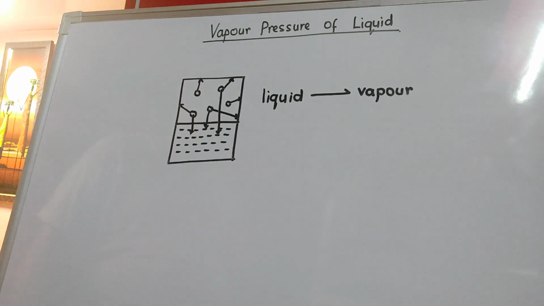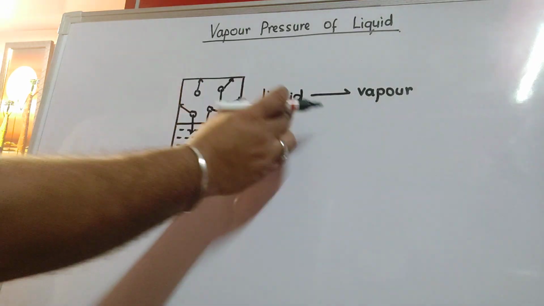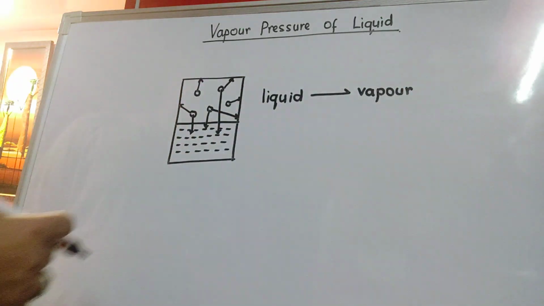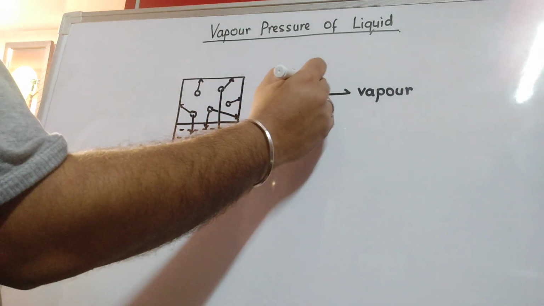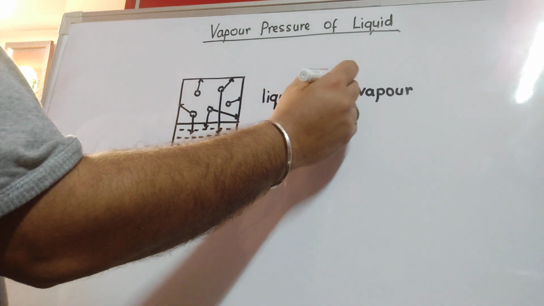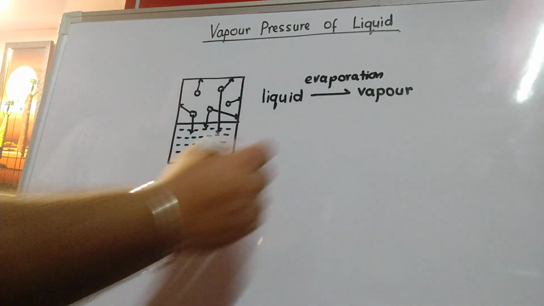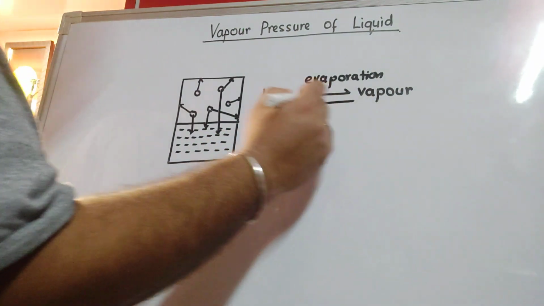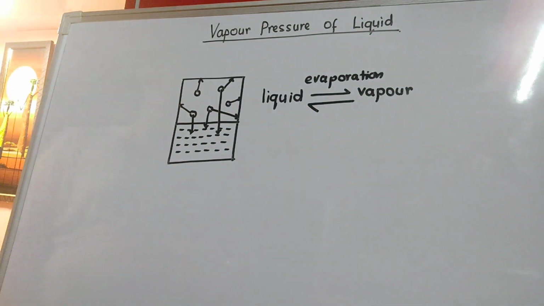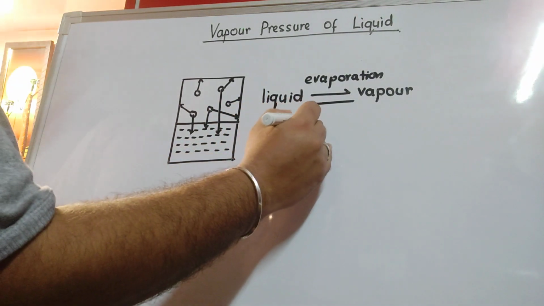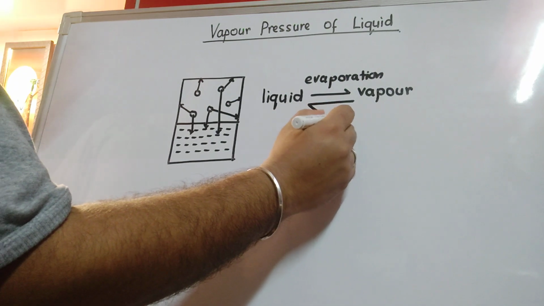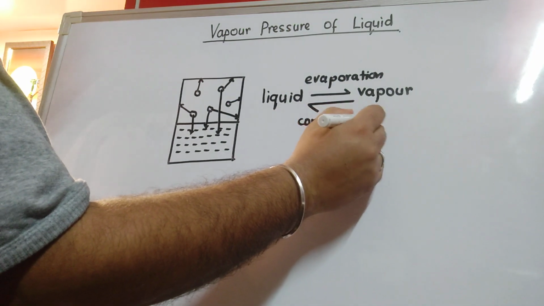Previously I said liquid getting converted to vapor is called evaporation. And vapor, after losing its energy, reconverts back to liquid. This is called condensation.